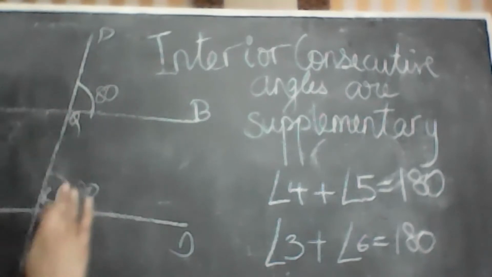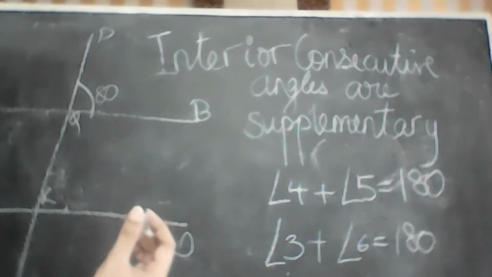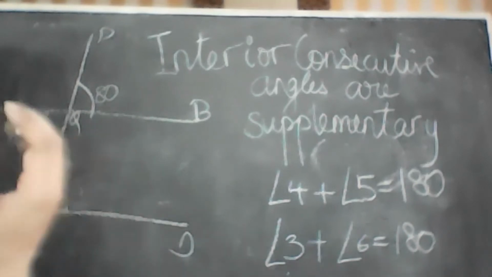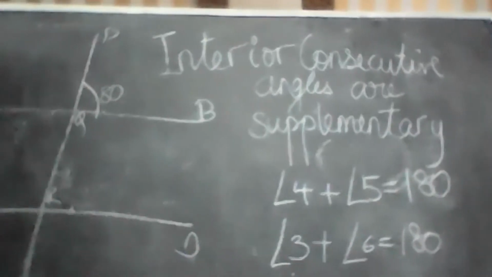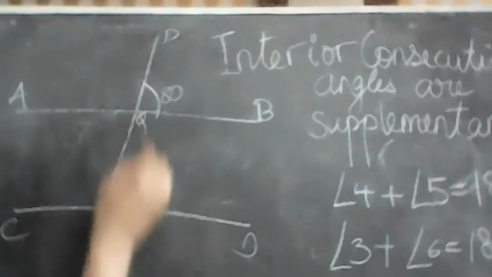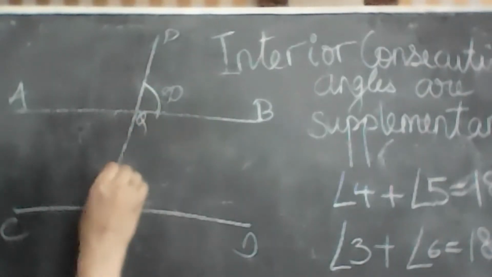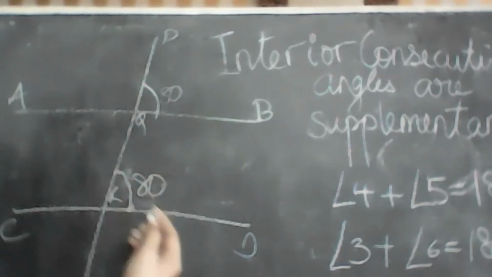I'm going to start again. Subhan, I don't think I need to tell you, but I'm really tired. Stop fiddling with whatever you have in your lap and pay attention here. This is going to help you more. If this is 80, what is this? 80, corresponding angles.